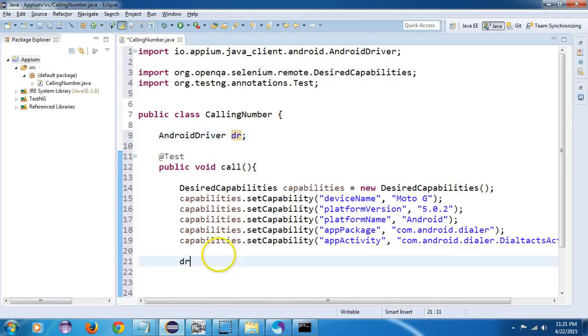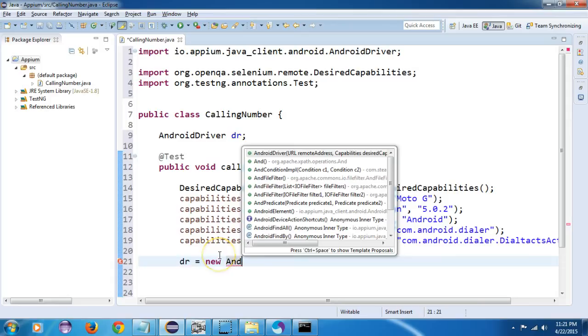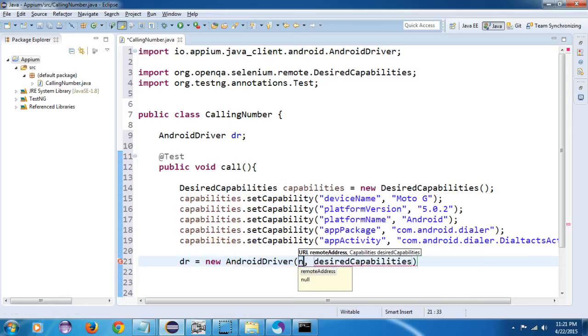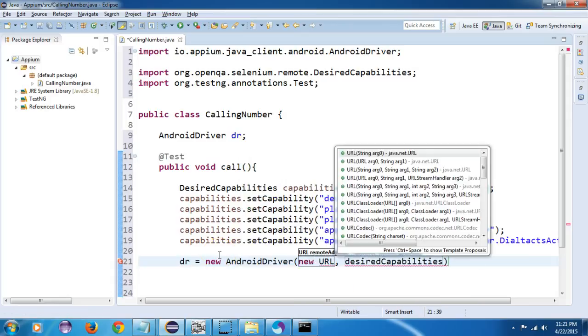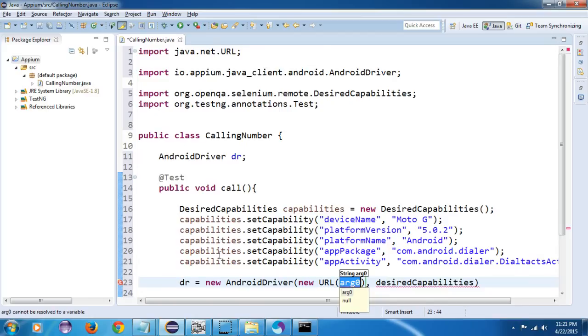I will write driver is equal to new AndroidDriver. I will use new URL with a string. In this I will write HTTP. Oops, that is my URL.